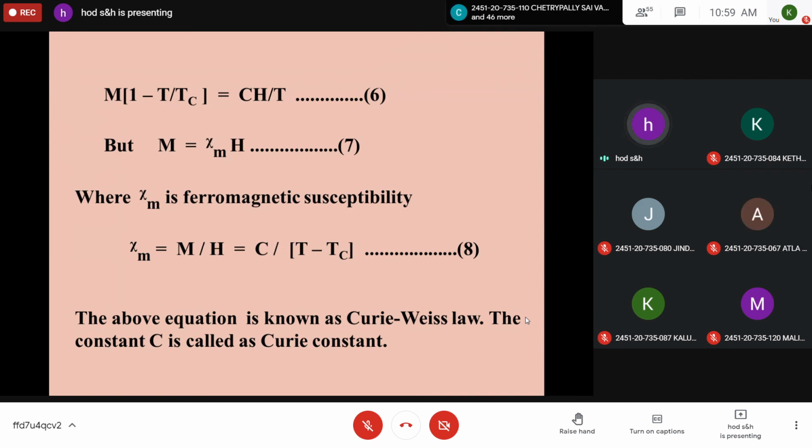So chi m is equal to C by T minus Tc, equation 8, and this equation is known as Curie-Weiss law. And you remember, if asked to describe Weiss molecular field theory, you need not derive this. If asked to specifically obtain an expression for susceptibility of a ferromagnetic material, then you should derive this. And basing on the marks, you should decide. So in this way, you should answer the question.